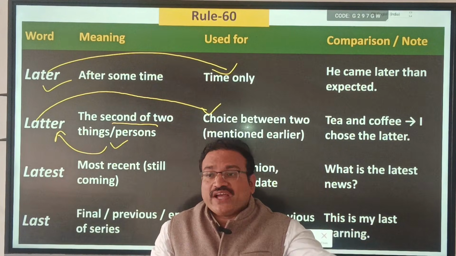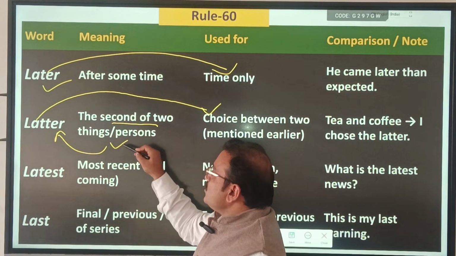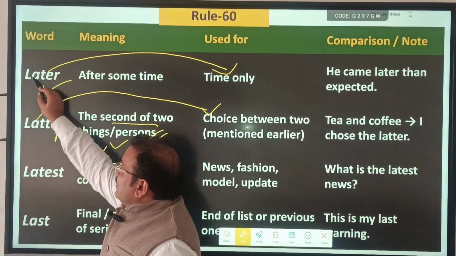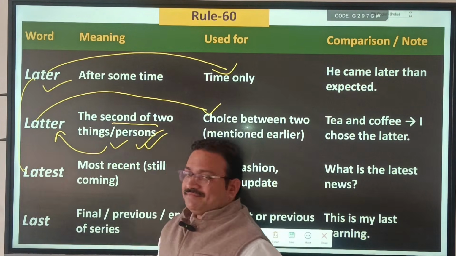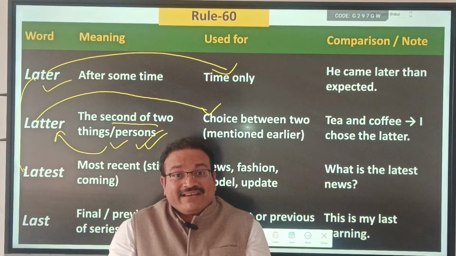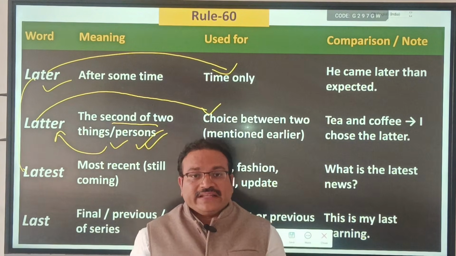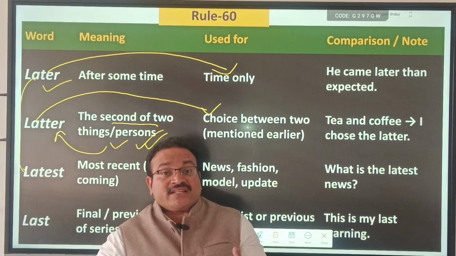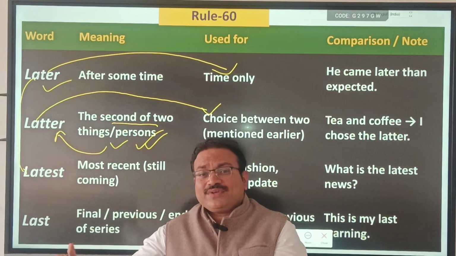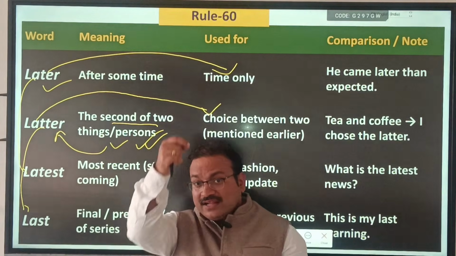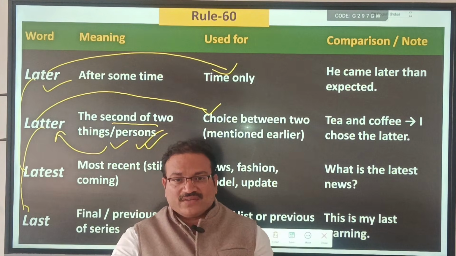Talking about Shyam, the second of the two things or persons. Later, latest. Latest means recent, related to time again. Latest movie, latest update, latest news, related to time. And last means last in the series.